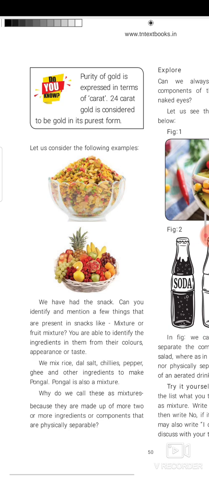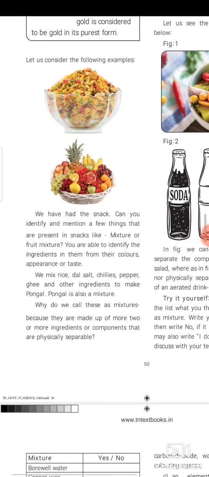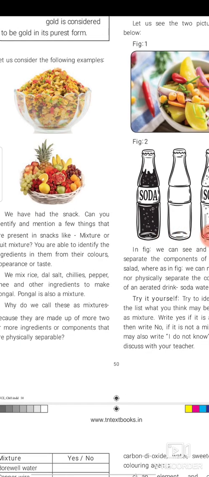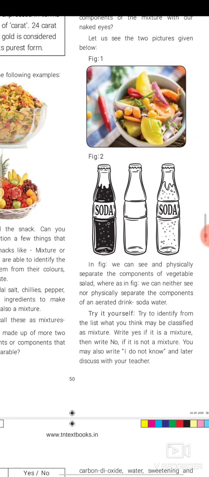The gold used to prepare jewelry is a mixture. It's a combination of gold, copper, zinc, etc. That's why it is called 22 carat. Jewelry gold is 22 carat. The pure substance gold means 24 carat. Okay, they have given you interesting examples of mixtures: fruit mixture, the edible mixture, vegetable salad, soda water.